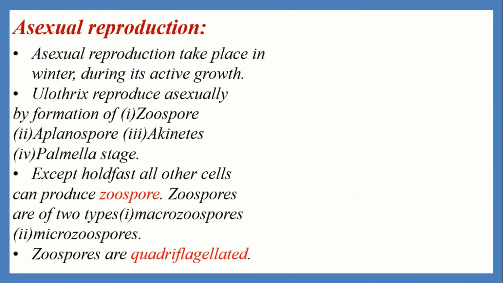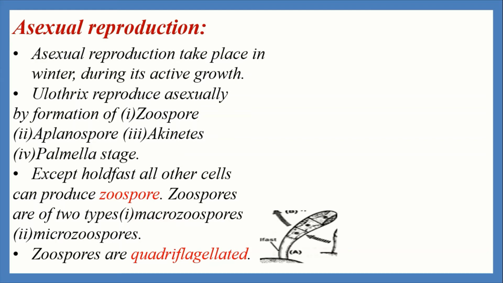Now let's see the asexual reproduction process. Asexual reproduction takes place in winter during its active growth. Asexual reproduction usually takes place by the formation of gametes, zoospores, aplanospores, akinetes and palmella stage. Zoospores are produced in favorable conditions, but aplanospores, akinetes and palmella stage develop in unfavorable conditions. In case of Ulothrix, zoospores are quadriflagellated. Here, quadriflagellated means zoospores having 4 flagella.